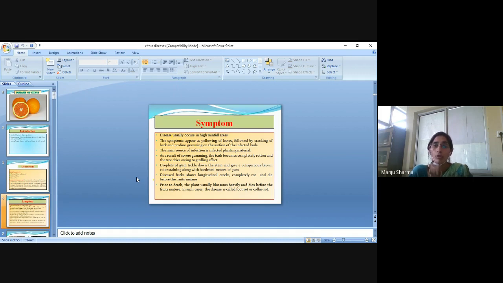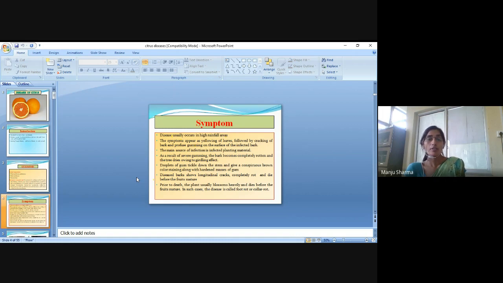The main source of infection is infected planting material. As a result of severe gumming, the bark becomes completely rotten and the tree dries, owing to the girdling effect.